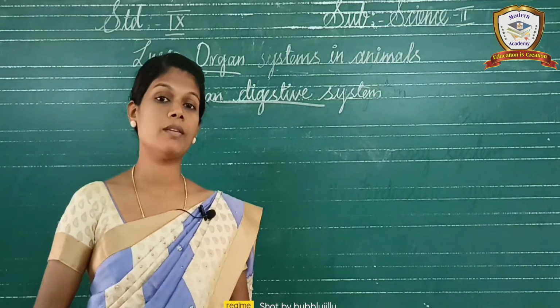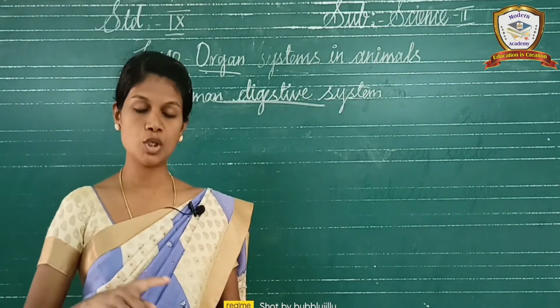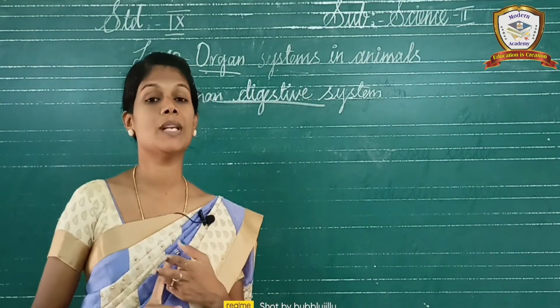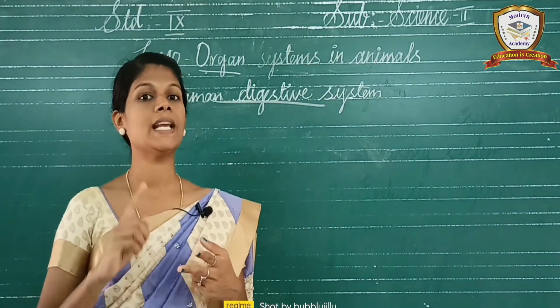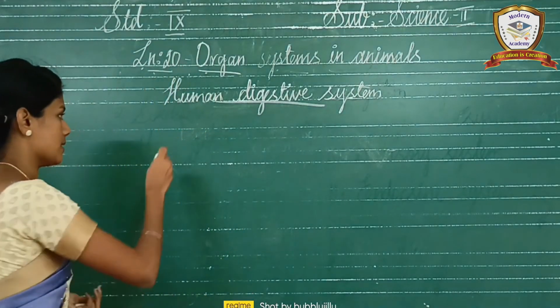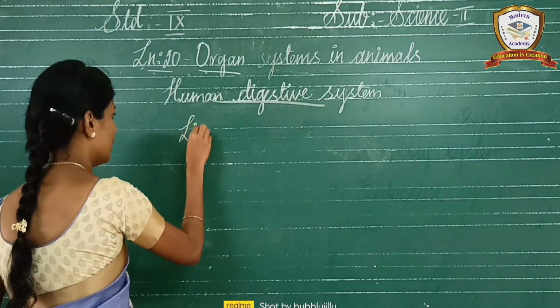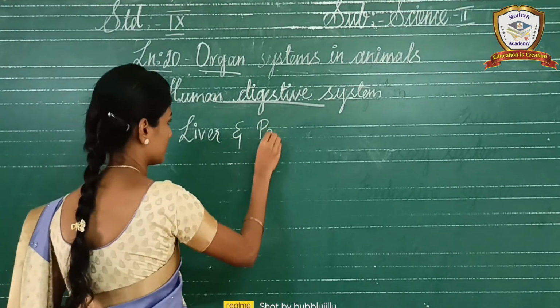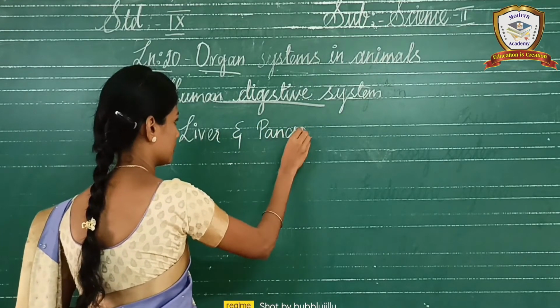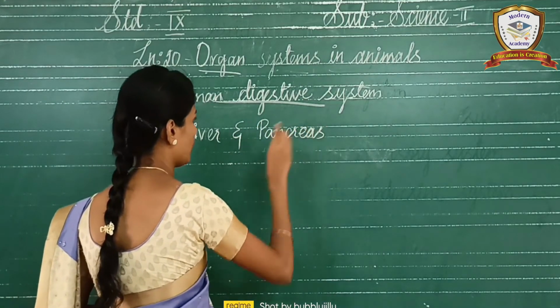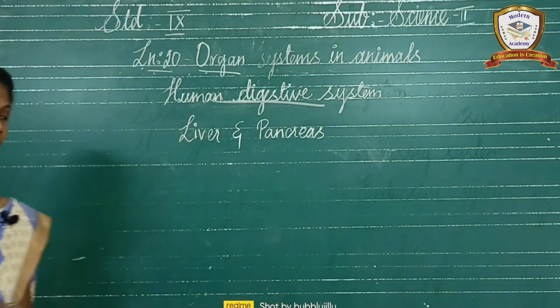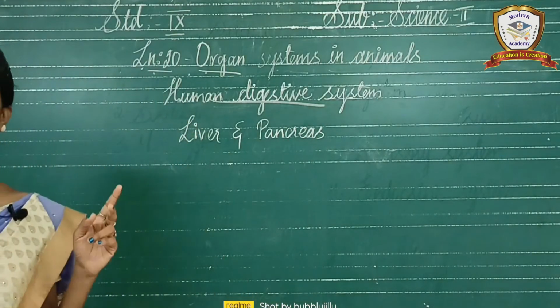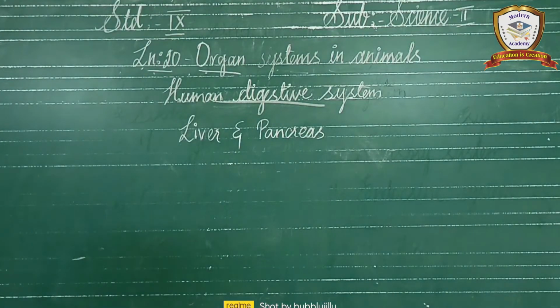Okay. So today we are going to discuss about two major digestive glands. What are they? Liver and pancreas. These only today we are going to discuss. Okay. So the liver and pancreas are the major digestive glands.